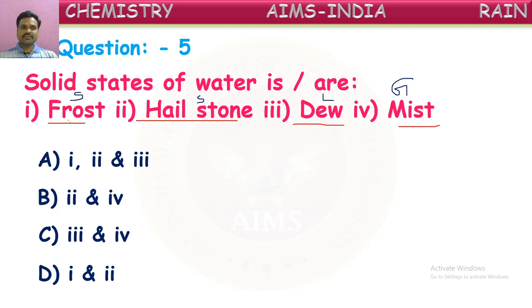Now, what is the correct answer, children? These two are solid forms of water. Yes, D is correct answer. Frost and hailstones are solid forms of water.